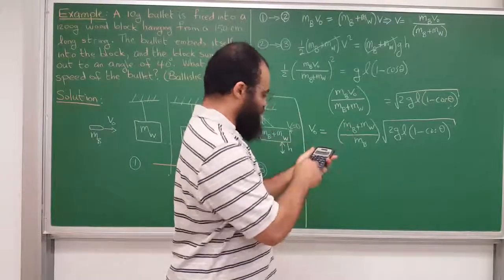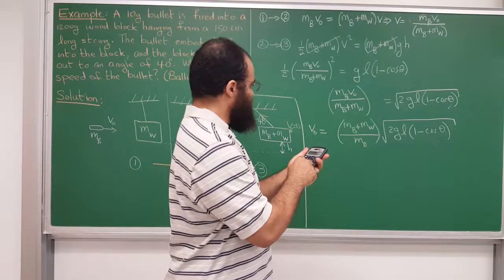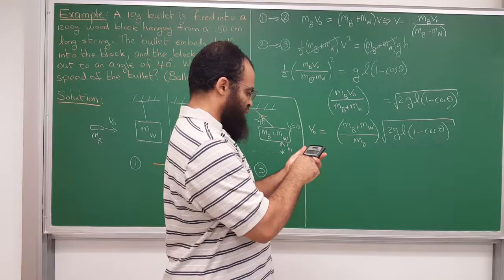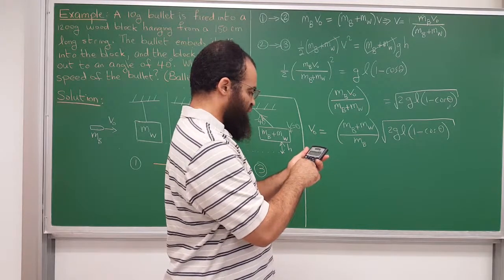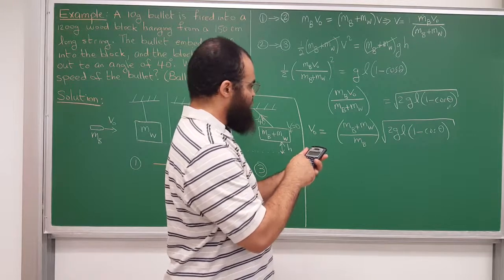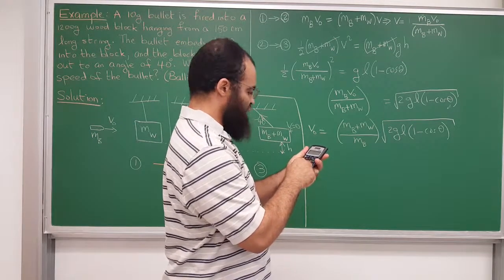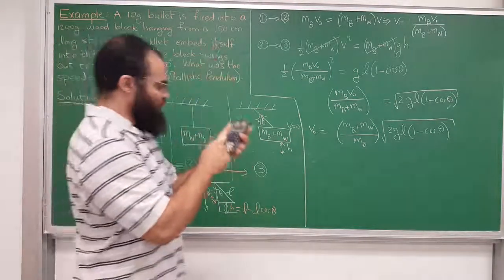So the bullet is 0.01 kilograms. We have to divide 10 by 1,000, so 0.01. Plus the mass of the block, which is 1.2. And then divide by the mass of the bullet, which is 0.01. Times, and now we do the square root, so 2 times 9.8 times L. What's L? L is 1.5 meters, right? Because 1.5, and